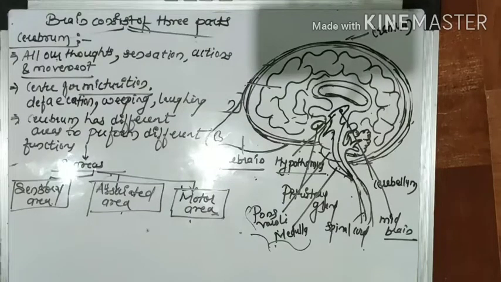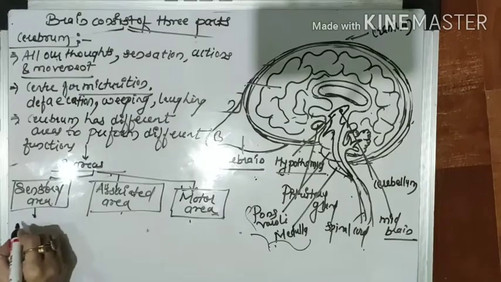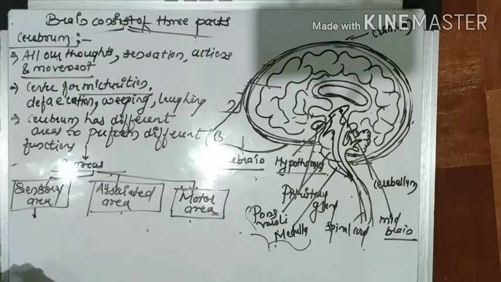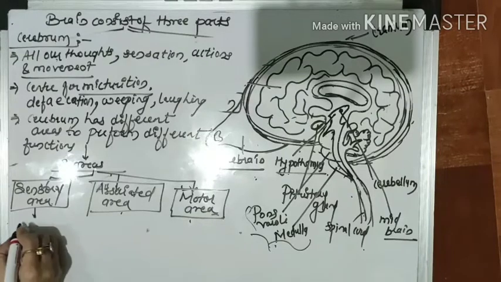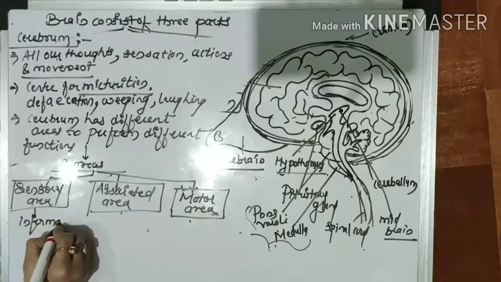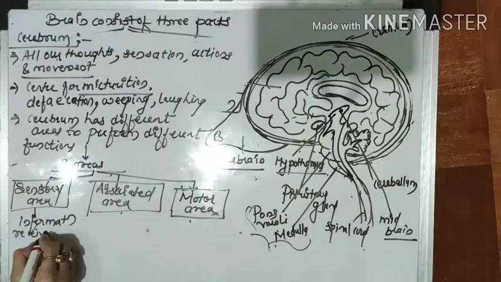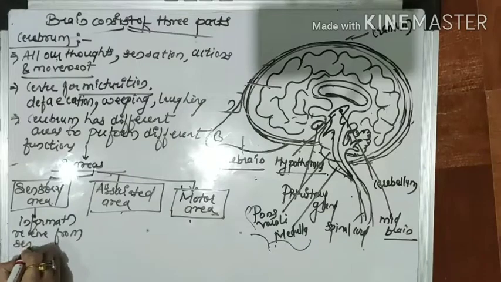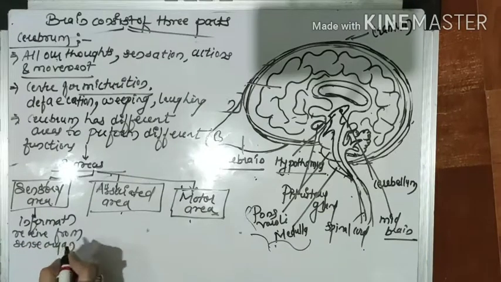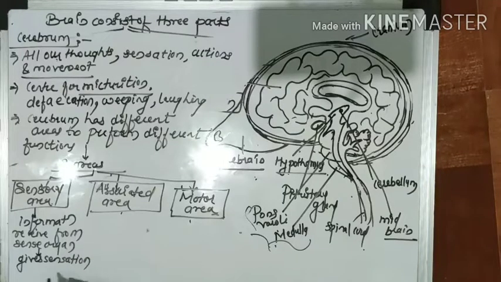The sensory area is the area where information is received from the sense organs. And you know sense organs are nothing but the eyes, nose, ears, tongue and skin. And they give sensations, or we can say they give feelings.